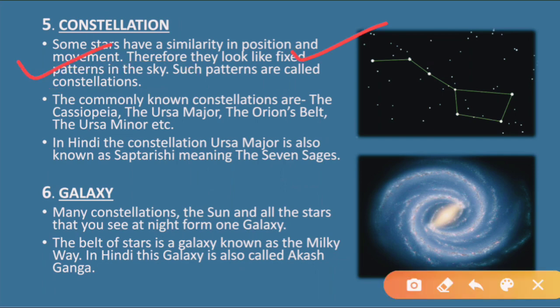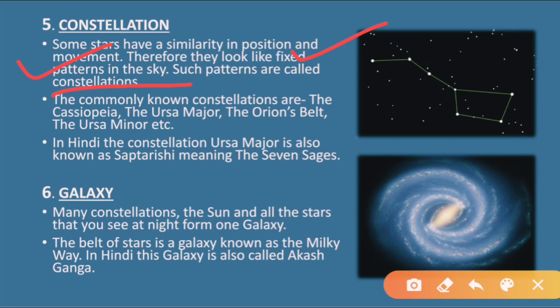Means they remain in their place only, in that similar position only. Okay, and therefore they look like some patterns in the sky. Such patterns are called constellations. Such patterns are formed by stars, and those stars generally stay at their position only, and due to that they form some pattern, and those patterns are known as constellations.